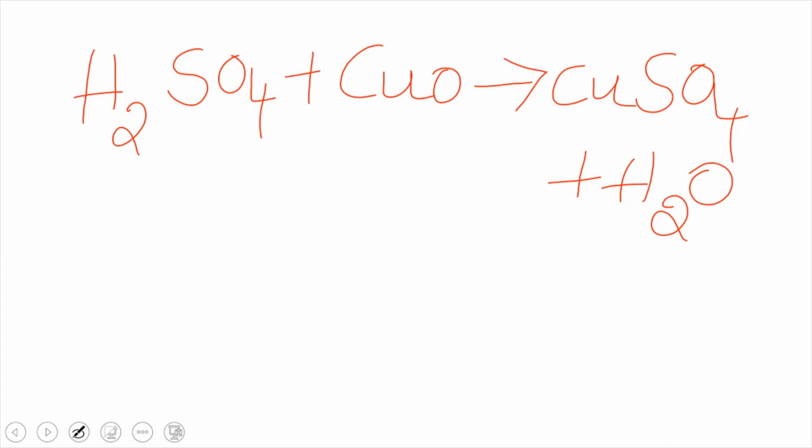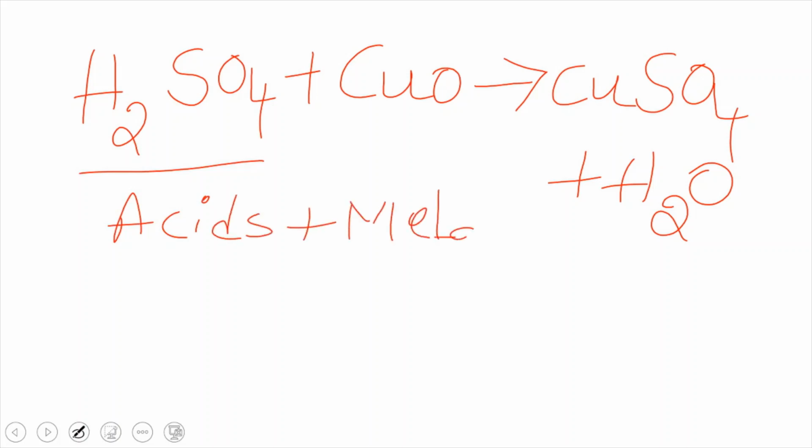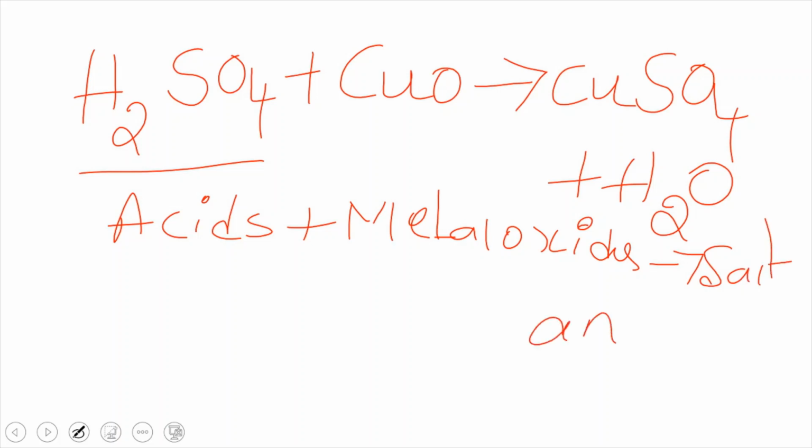That means this is the generalized equation: if acids react with metal oxides, they produce salt and water. Whenever an acid reacts with a metal oxide, it produces salt and water.